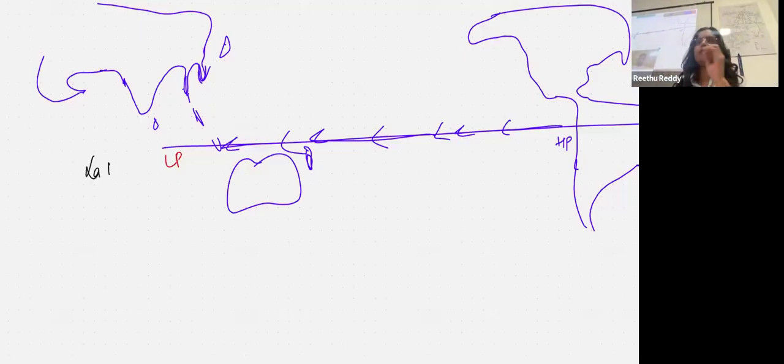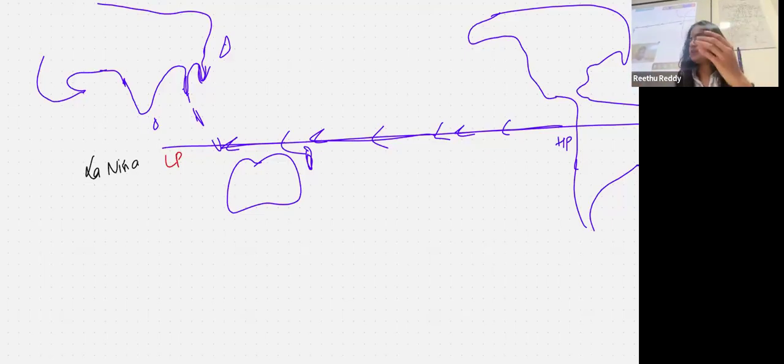So you have a Walker circulation that should happen normally, but if that intensifies and gives rise to excess rainfall in the Indian subcontinent or even Southeast Asia or South Asia, you have La Nina. Next, you have El Nino. What happens then is everything reverses. See, this is the Pacific Ocean, right? This is the Eastern Pacific Ocean, this is the Western Pacific Ocean, right? This is East, this is West, yes.